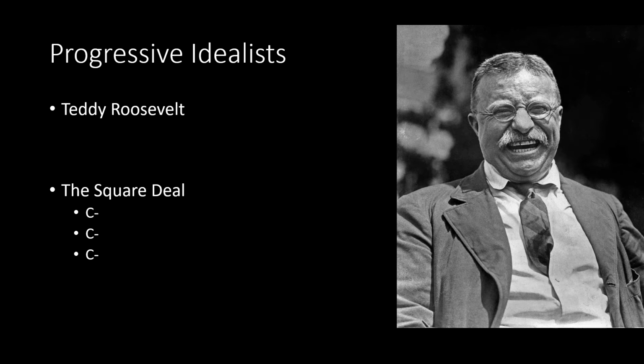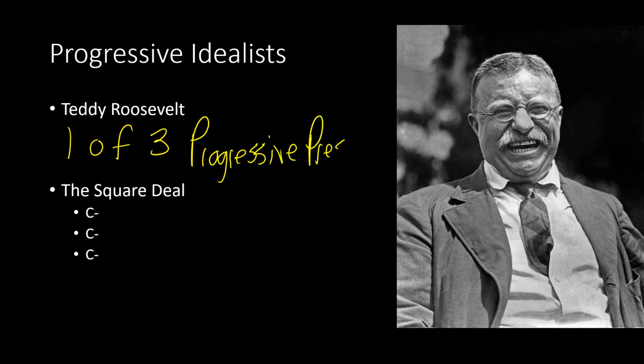He's actually one of your three progressive presidents. Your other two progressive presidents, you had President Taft, so William Howard Taft, and you had Woodrow Wilson were your other two. So Taft and Wilson were your other two progressive presidents.